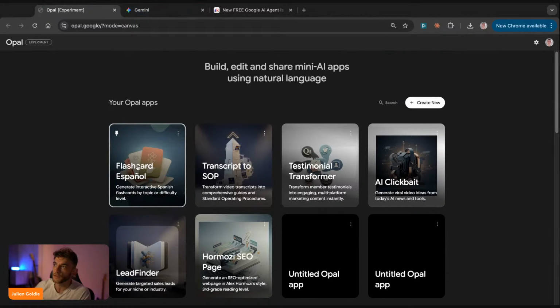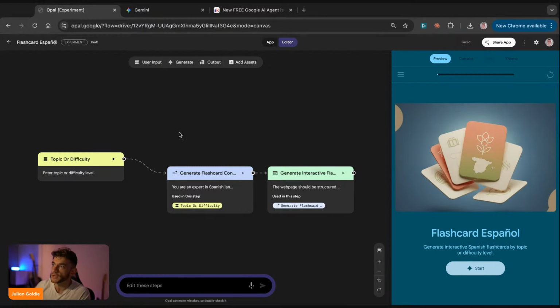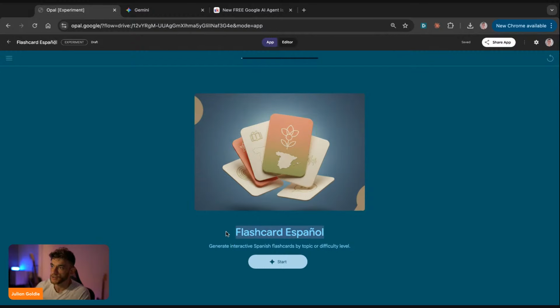So you can see here, for example, we've got a bunch of apps we've already created. Let me show you an example. This is Flashcard Espanol, right? And we've got the actual workflow in the middle, and then we've got the actual app on the right hand side, right? And so you can edit the workflow, change the inputs and outputs here. And then if you go to the actual app section here, you've got Flashcard Espanol, and you can use this for flashcards and that sort of thing.